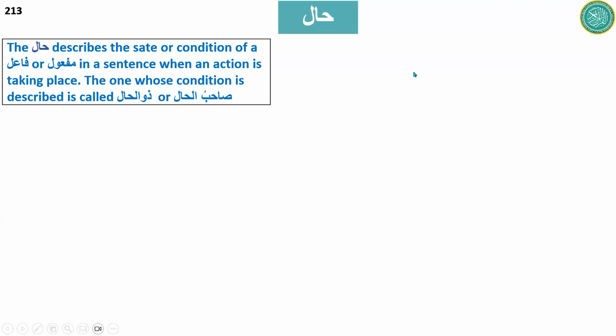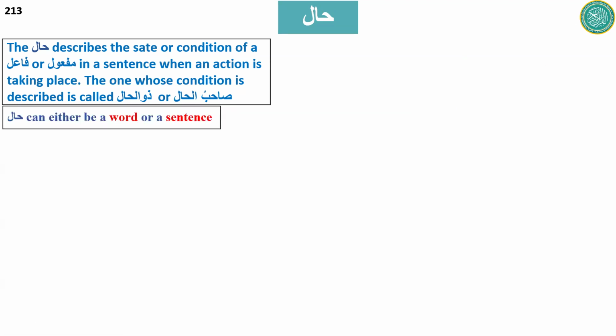The one whose condition is described is called Zulhal or Sahibul Hal. Zu means possessor, possessor of hal. So the one whose condition is described is called Zulhal, and the condition itself is called Hal. The hal can be either a word or it can be a sentence.